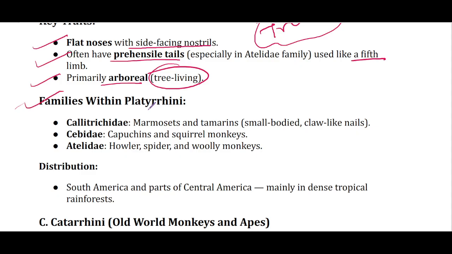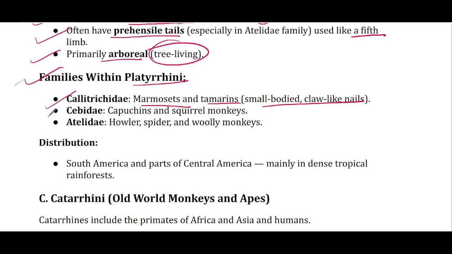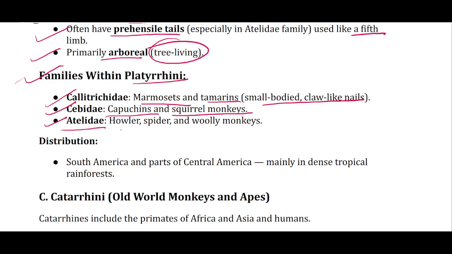Now, families within Platyrrhini. So first is Callitrichidae, which includes marmosets and tamarins, small body and claws like leaves. Then the second family within Platyrrhini is Cebidae, which includes capuchins and squirrel monkeys. And finally, it is Atelidae, which includes howler, spider, and woolly monkeys.